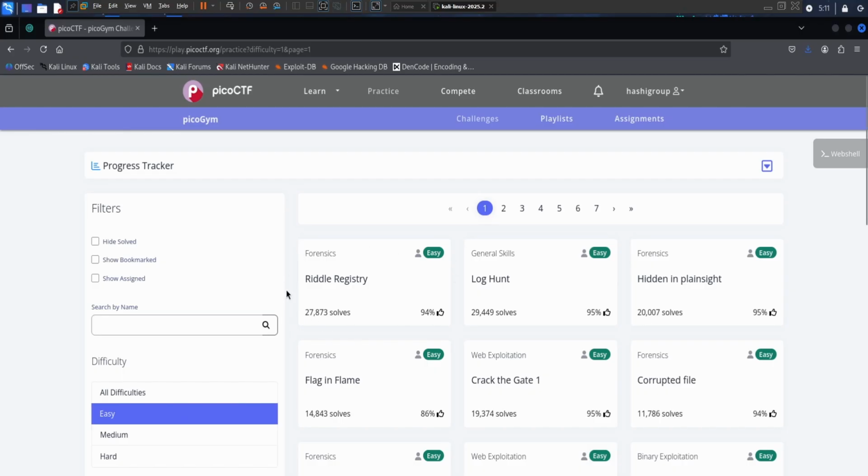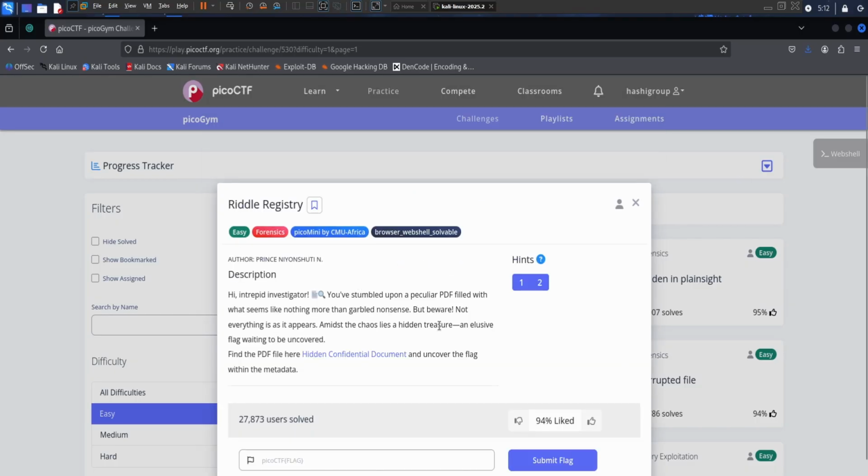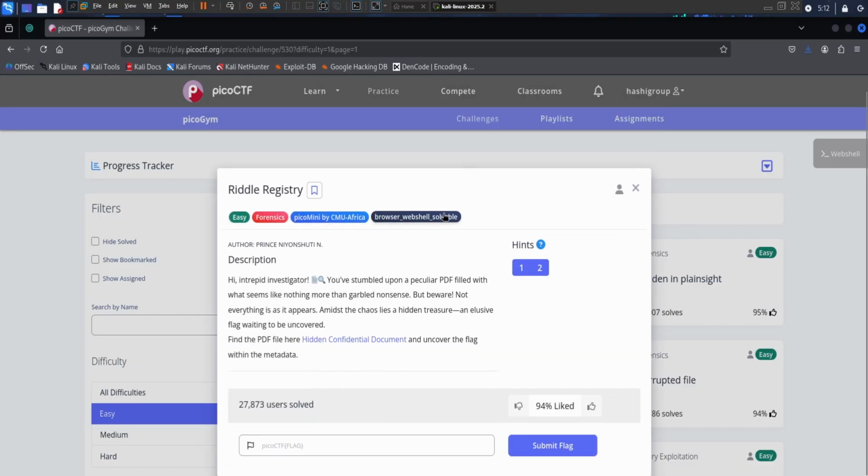Today we'll start with Riddle Registry. To open it, just click on it. These are the tags. Based on these tags you can understand what kind of task is in the CTF. Let's understand the description. If you require, you can view these hints, but we will try to avoid using them. Just in case we are stuck for a long time and can't find any solution, then we'll use the hints.